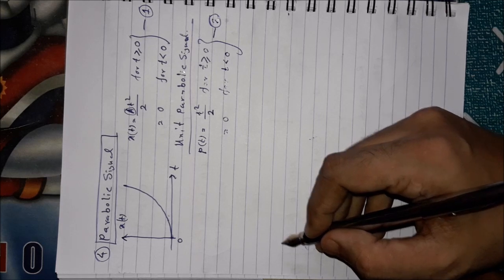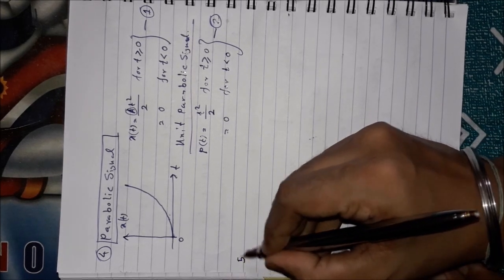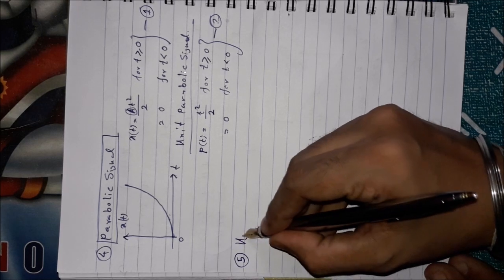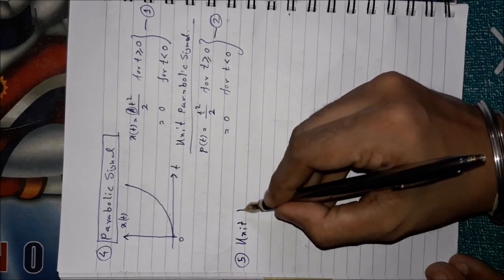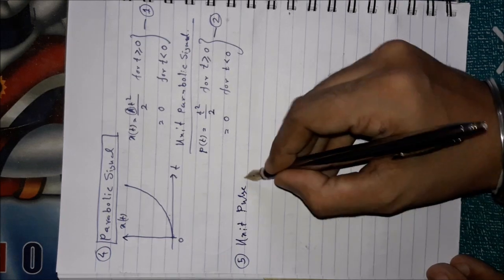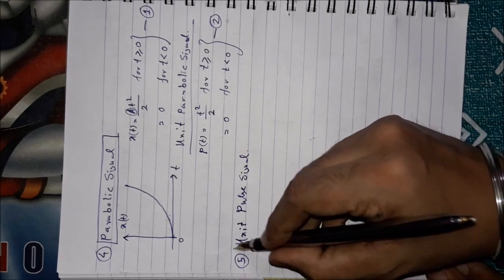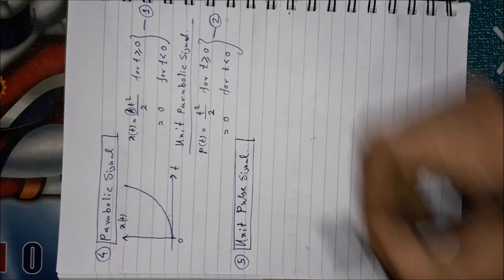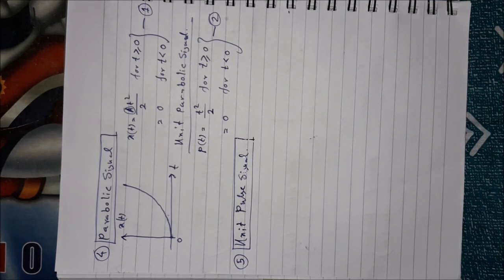Next I am going to the next kind of signal. It is a bit complex: the unit pulse signal. It is not the impulse signal, it is the pulse signal. Impulse necessarily means it should have very large amplitude but very short duration. Ideally an impulse should have amplitude tending to infinity and duration tending to 0, as I mentioned in the impulse signal's definition.